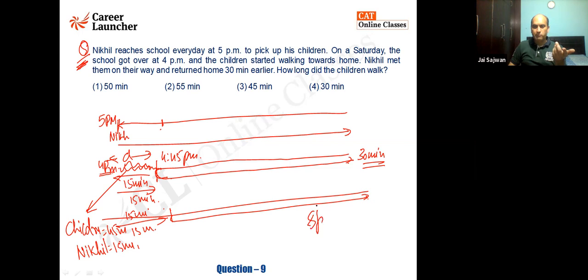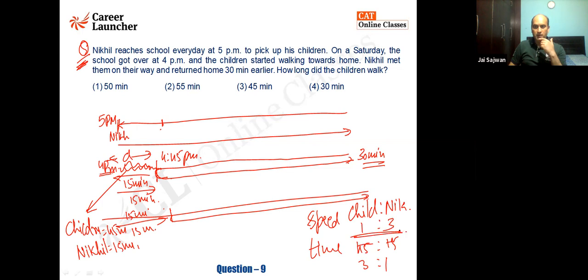So what is the ratio of the speed of children to Nikhil? The ratio of time is 45:15, which is 3:1. The ratio of the speed is 1:3. I hope it is clear. So that will come out to be 1:3. How long did the children walk? They just walked for 45 minutes. You can answer it from here. But if someone is asking what is the ratio of the speed, you can do it and take it in reciprocal form. Good, Sparsh, your answer is correct.